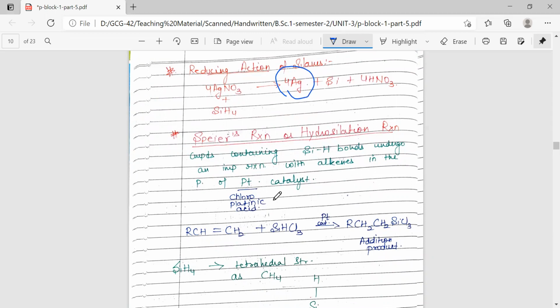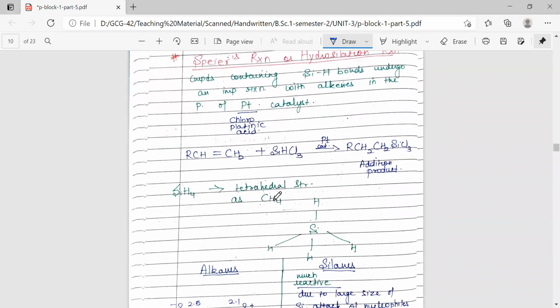This is also called Speier's reaction. Whenever an SiH group is present, we can have a hydrosilation reaction. We can get the addition of hydrogen and the corresponding silyl part, that is SiCl3, across the double bond. The condition is the presence of a platinum catalyst, to be exact chloroplatinic acid, which is used in this reaction.